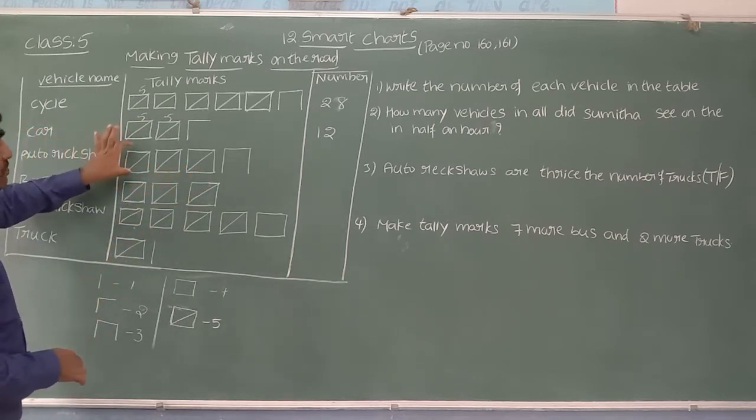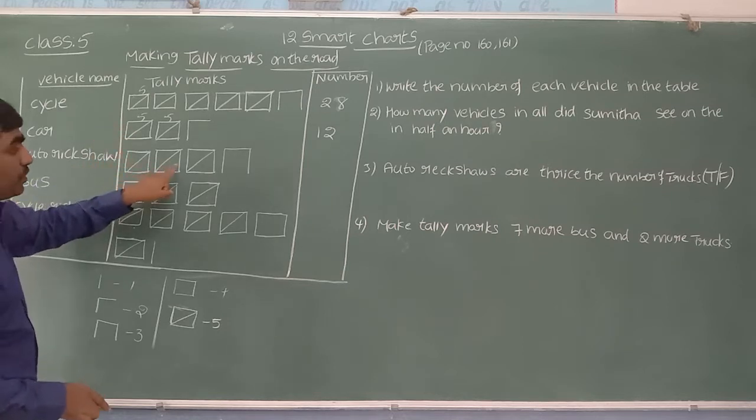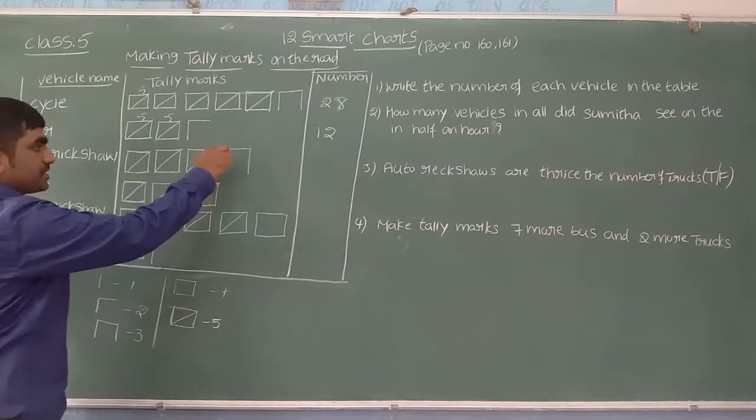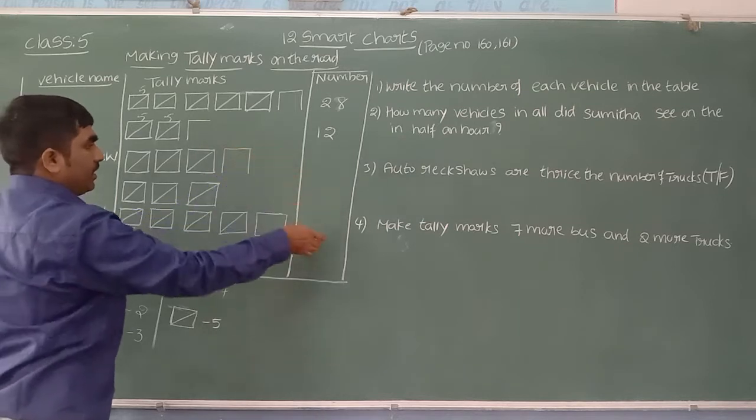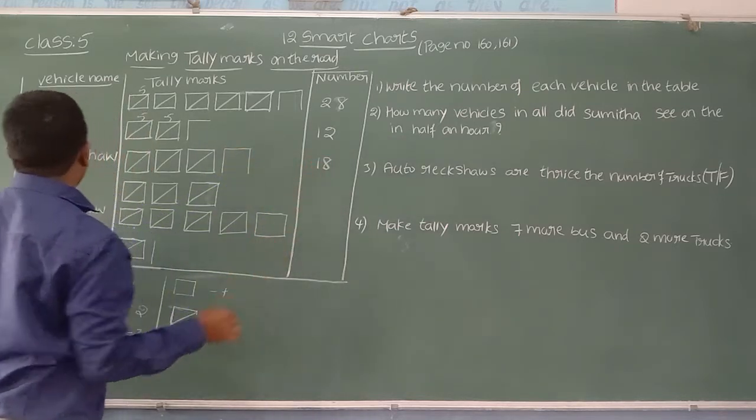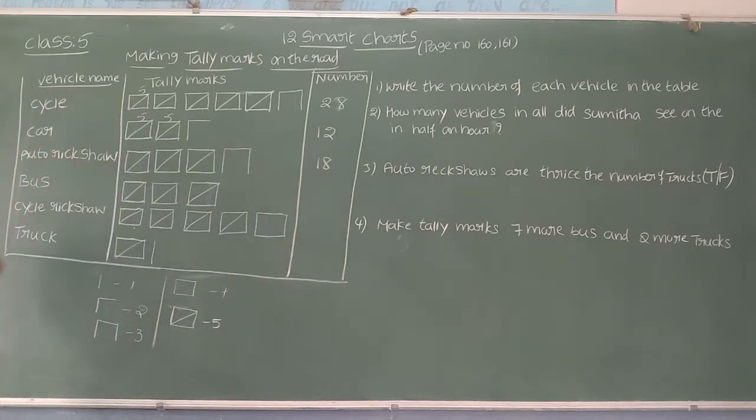Auto rickshaw, beta. Here we see 1, 2, 3. Each symbol shows 5 vehicles. 5 into 3, 15, 16, 17, 18. Yes, here we have 18 auto rickshaws passing in that half an hour.